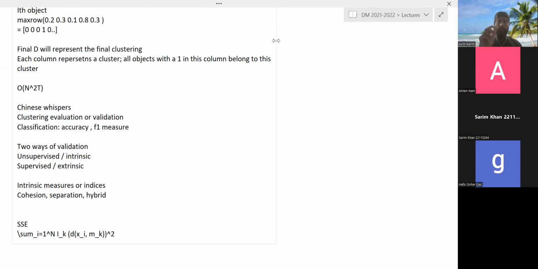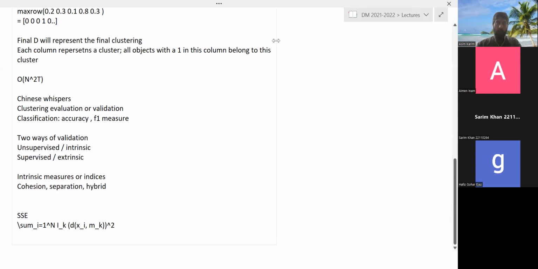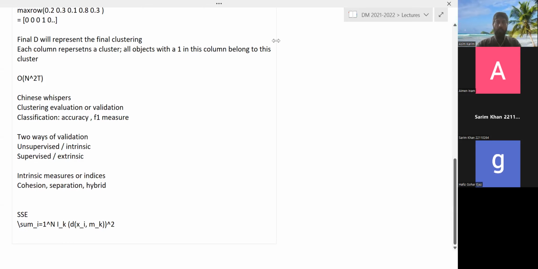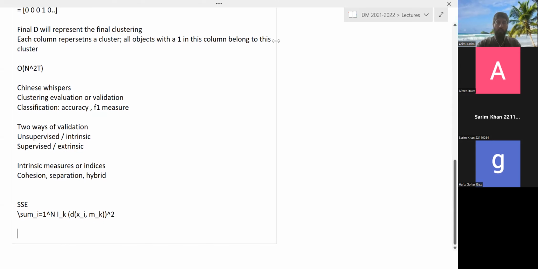So this actually is an intrinsic measure for cluster validation, and it is based on cohesion. It is also a measure that is prototype based, meaning that this measure considers basically single points as representative of objects, in this case the mean.